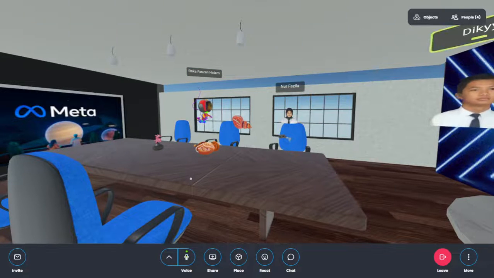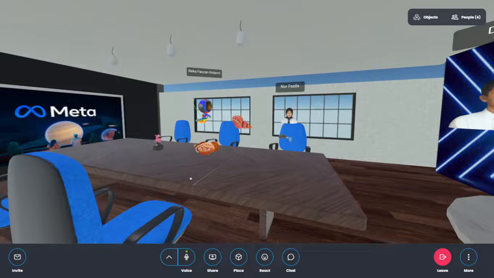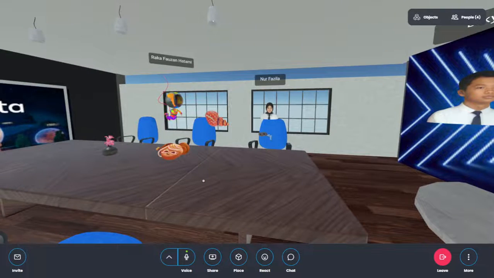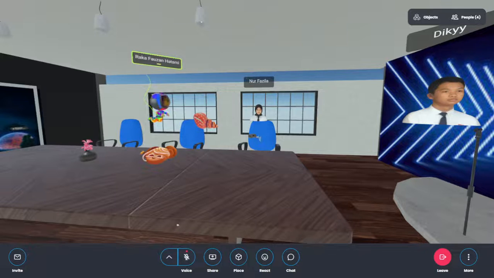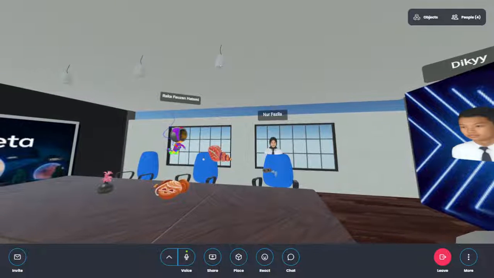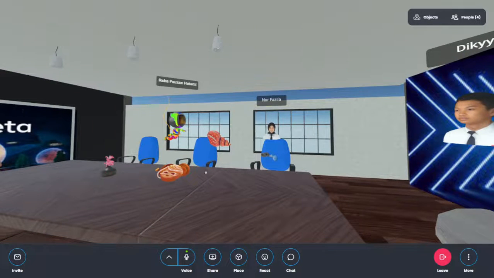Okay, I want to answer first. Now my project in Metaverse is I built the replica of Masjid Salman ITB. Oh yeah, you said it yesterday. For me, me and the team Kaltara will build a whole main location in North Kalimantan, namely a coal mine located in North Kalimantan.